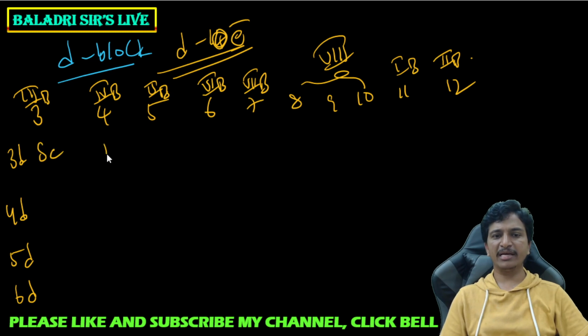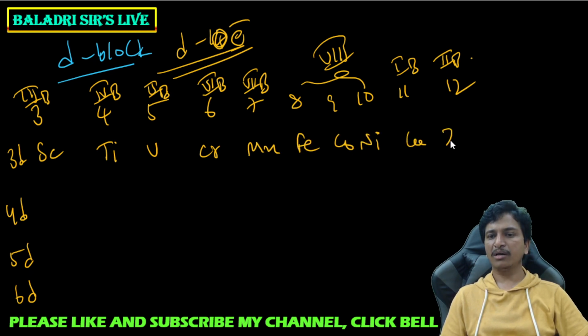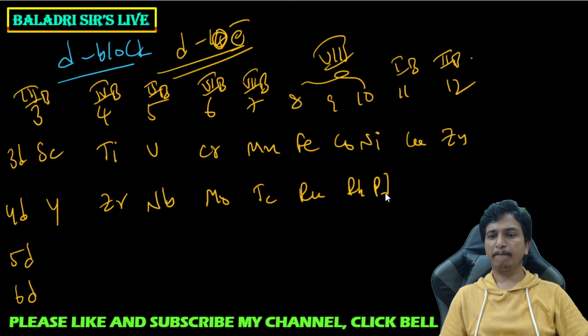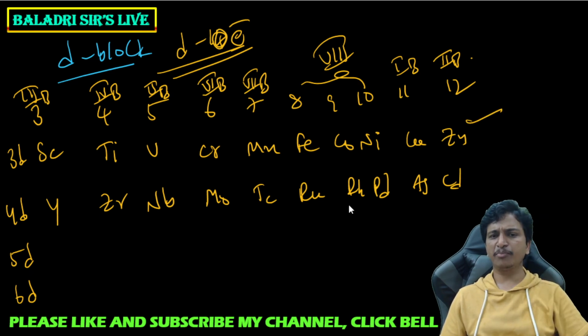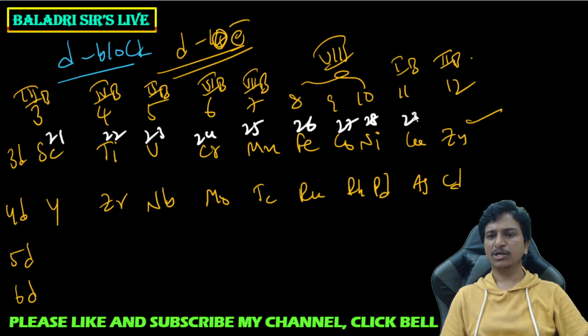Here the elements are scandium, titanium, vanadium, chromium, manganese, iron, cobalt, nickel, copper, zinc. And 4d series elements you can take yttrium, zirconium, niobium, molybdenum, technetium, ruthenium, rhodium, palladium, silver, cadmium. Especially 3d series elements are very important, so their atomic numbers are from 21 to 30.